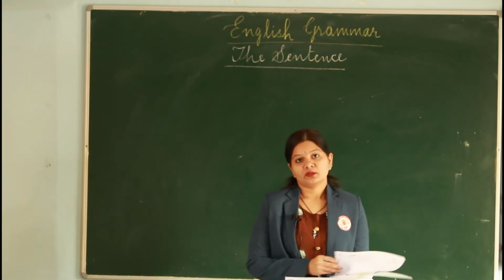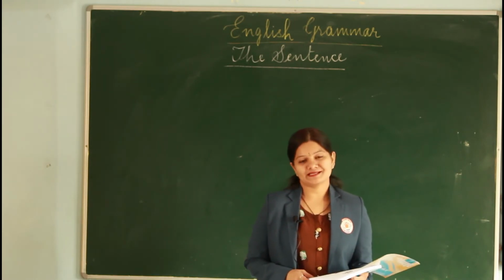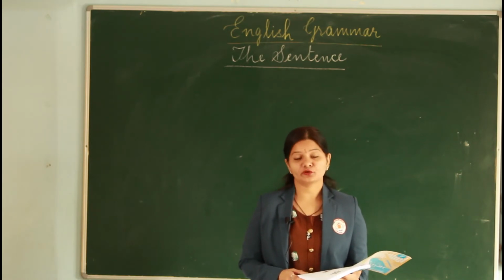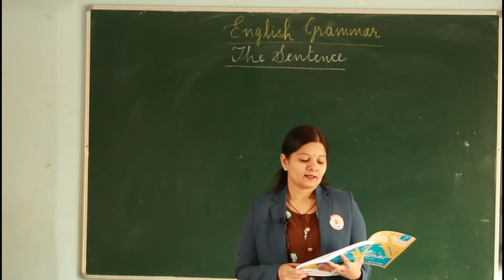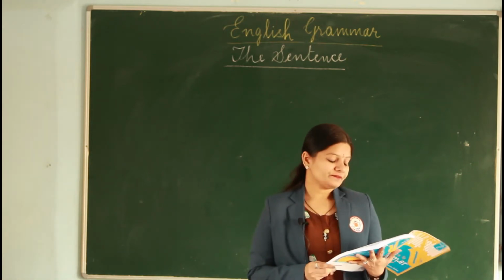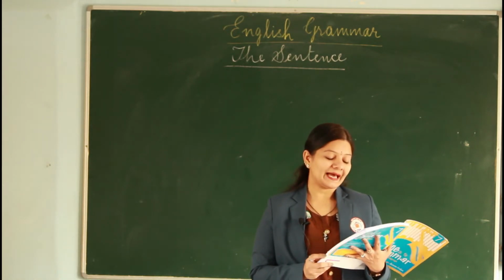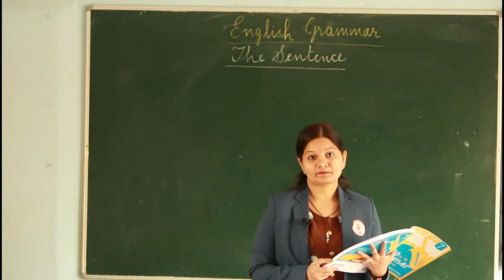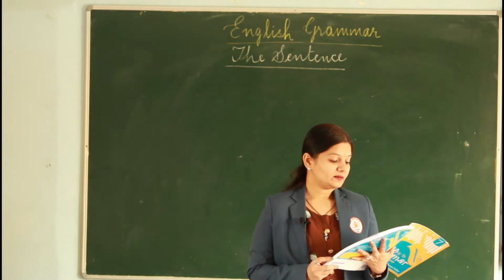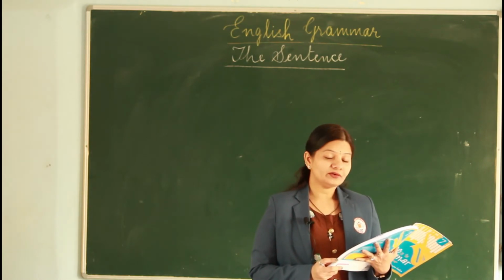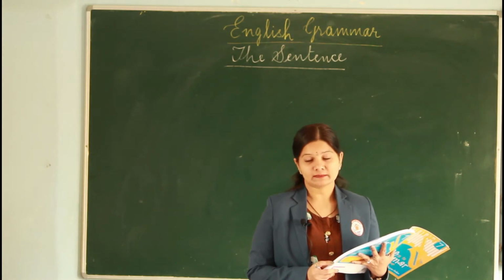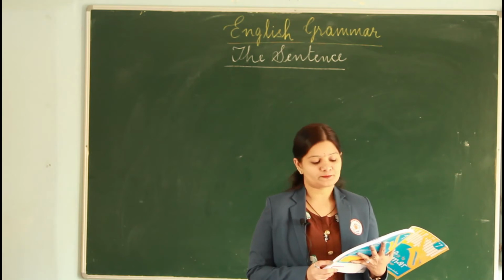So children, we now come to the next exercise. Let's practice. That's on page 3 of your English grammar book. The question says, identify the subject and the predicate in each of these sentences. So here, what are you going to do? You're going to read the sentence once, identify the subject and then the predicate.